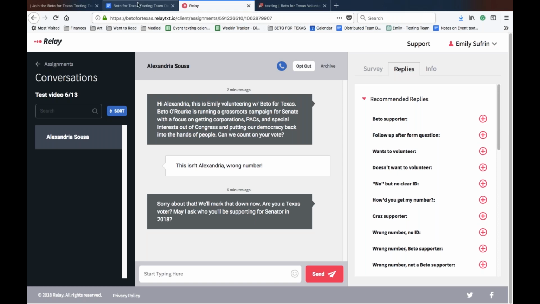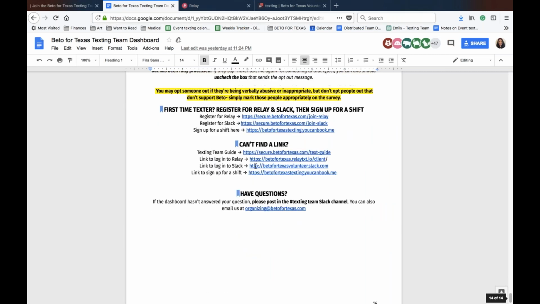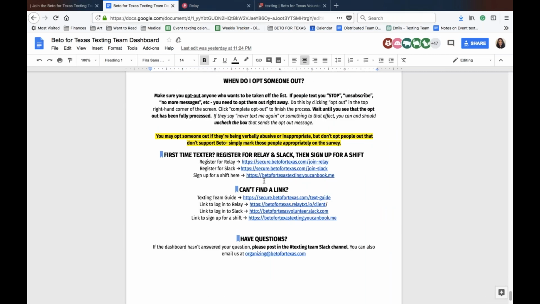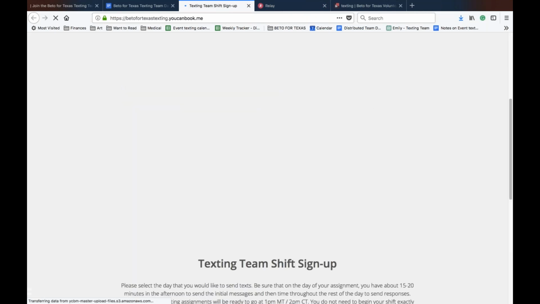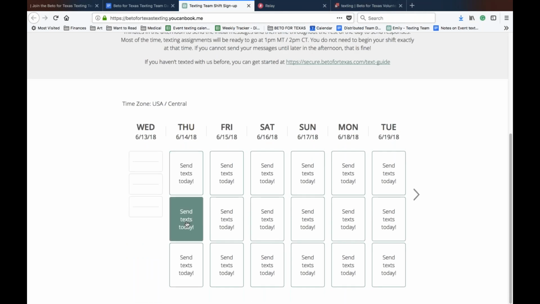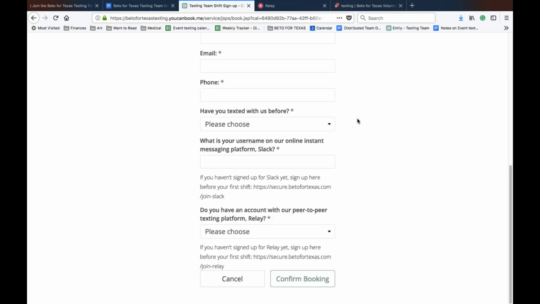So with that, my last little note to you is that it's time for you to sign up for your first shift. So when you go back to the dashboard, you're going to see down here, sign up for a shift. You're going to click on it, and then you're going to pick a slot. And you're going to see there's a couple slots on each day. Don't worry which one you pick. It just gets you into the queue for the day. And you're going to pick it, fill out your information. And if you're a first-time texter, which I trust you are since you're listening to this video, make sure that you indicate that, because once you indicate that you have not texted with us before, that's going to get you in the queue to get a call from one of our amazing volunteer managers or staff members to get you totally oriented for your first day.